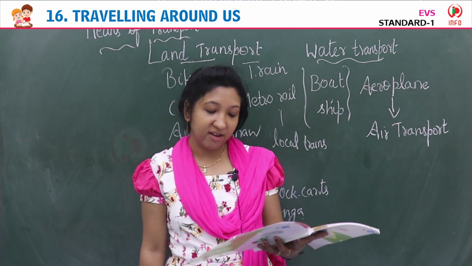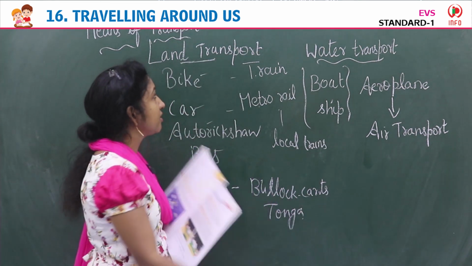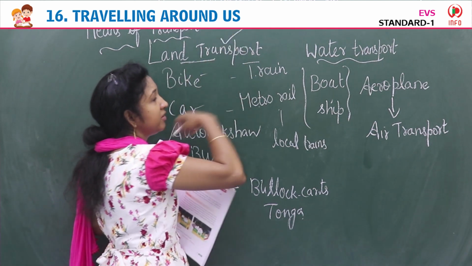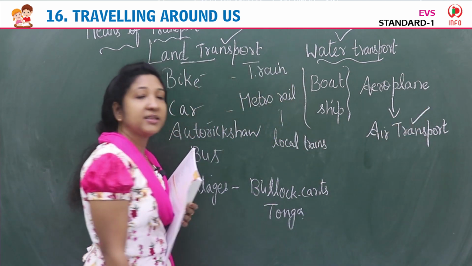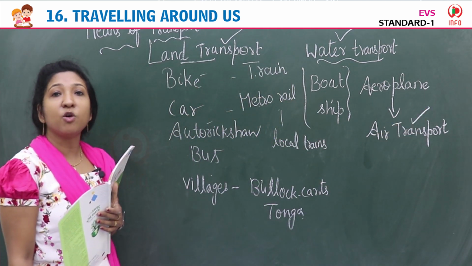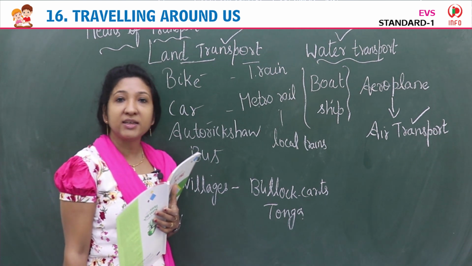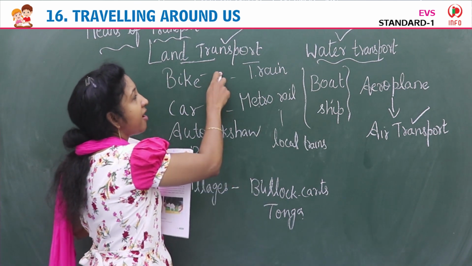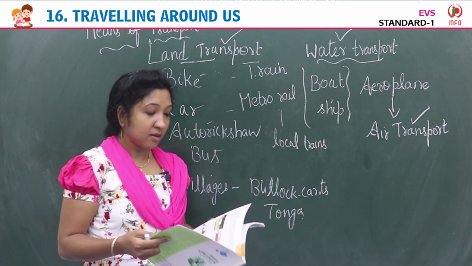Modes of traveling. There are three main modes of transport. So these are the modes of transport: land transport, water transport, and air transport. These are the three main modes of transport: land, water, and air. So first we will learn about the land transport.